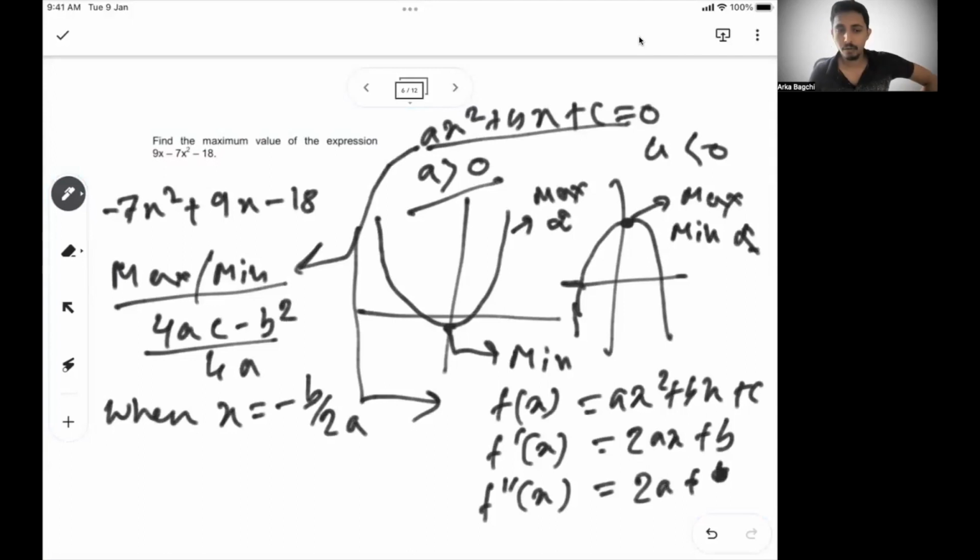How do you get x equal to minus b by 2a? Because f dash x, the first derivative, you make equal to 0, and from here x equal to minus b by 2a is where the expression gets a maximum or a minimum, depending on the sign.